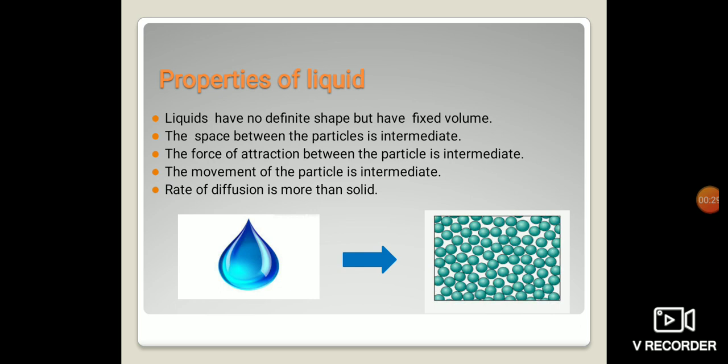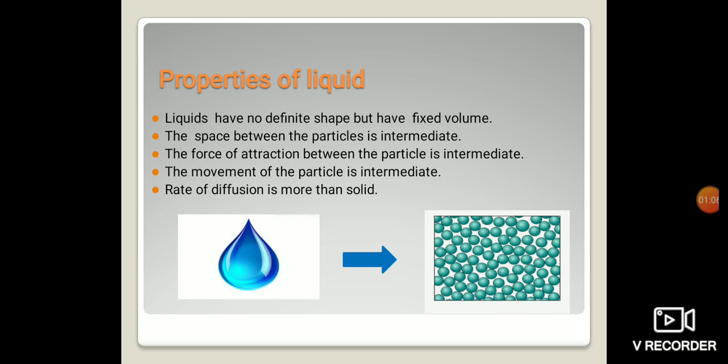The first point is: liquids have no definite shape but have fixed volume. It means, like in solids, we studied the example of a brick: wherever we keep it, whether on the table or any other place, it will have the same shape. But liquids do not have a fixed shape, though they have a fixed volume. How can we explain this? Just take a liquid. The easiest example is water.